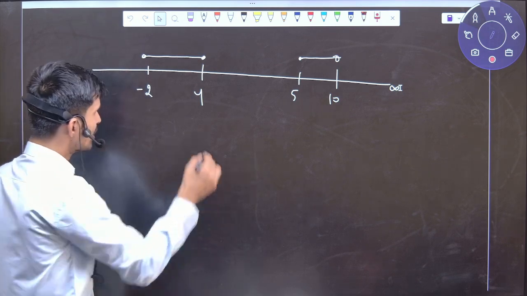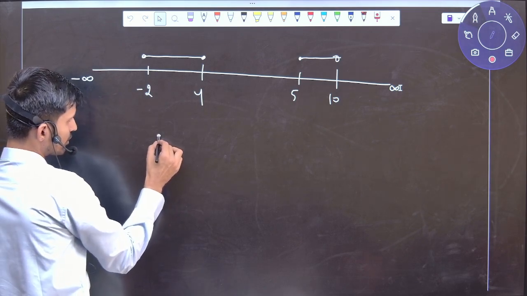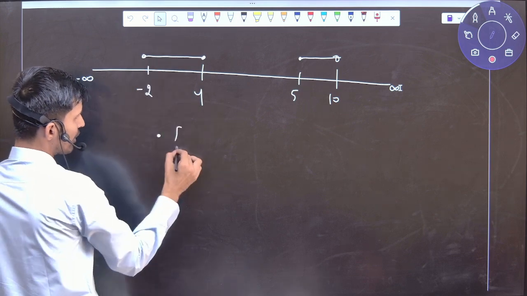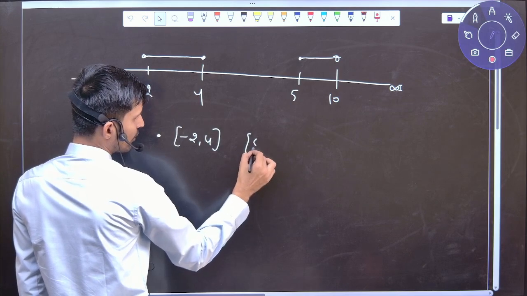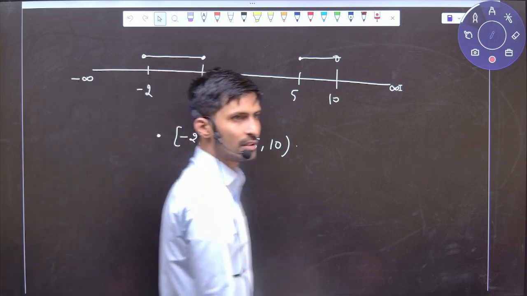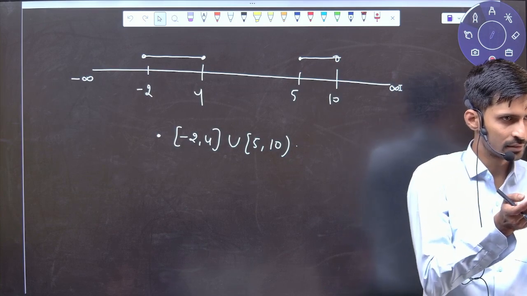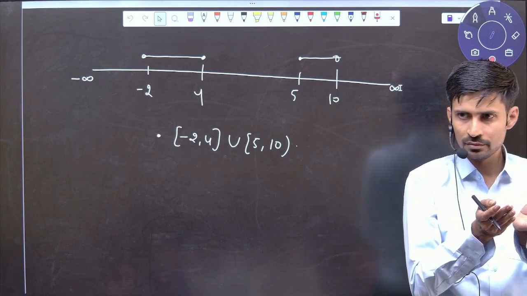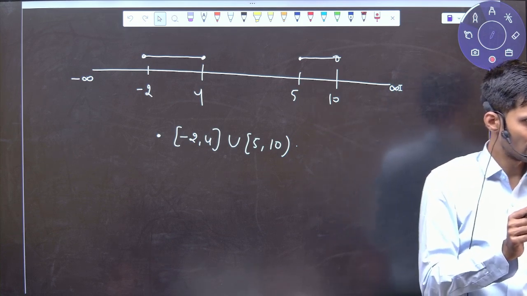Okay. Now, suppose I want to represent these numbers. So there is a first way to represent this. First, here I will write -2, I will write 4. Then I will write 5, 10, and you write a union sign. Union means taking both together.